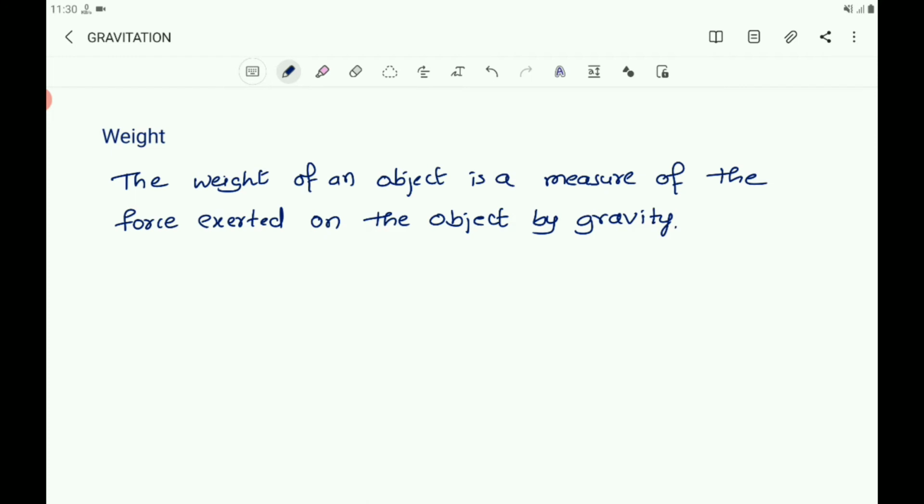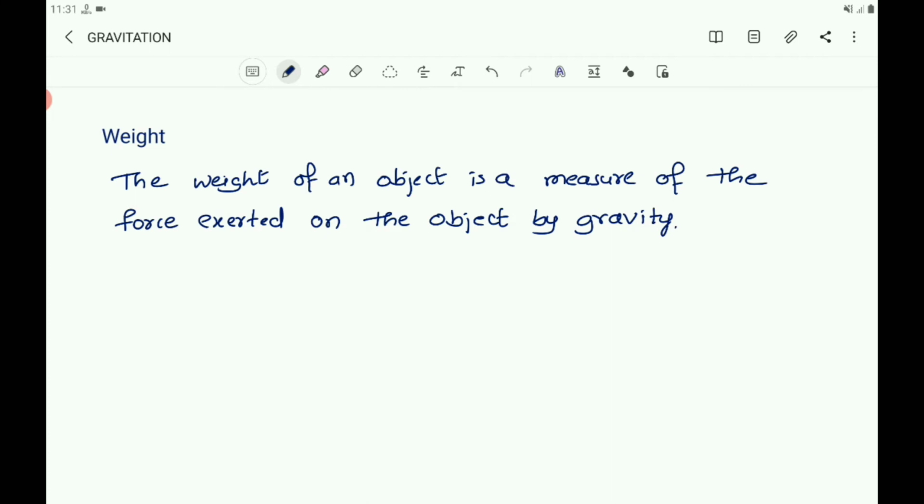The pull of gravity on the earth gives an object downward force and gives the weight to the object. So on the earth, it is the product of mass and acceleration due to gravity on the earth. On the moon, it is mass into acceleration due to gravity on the moon.